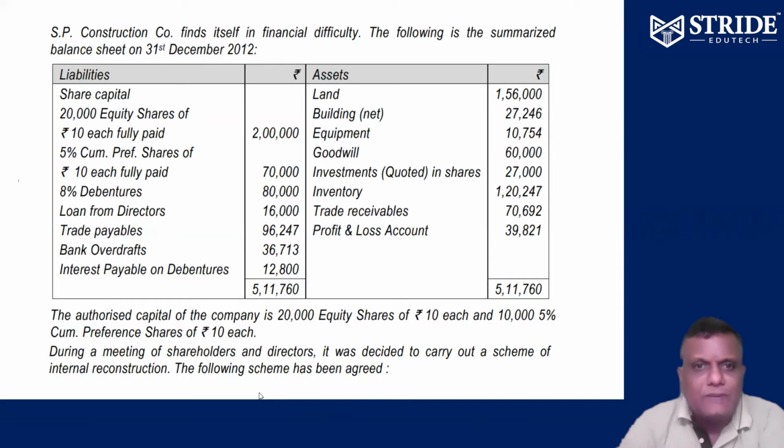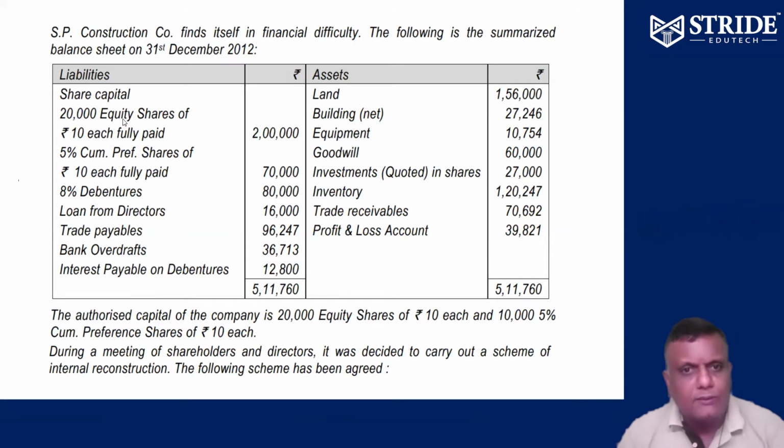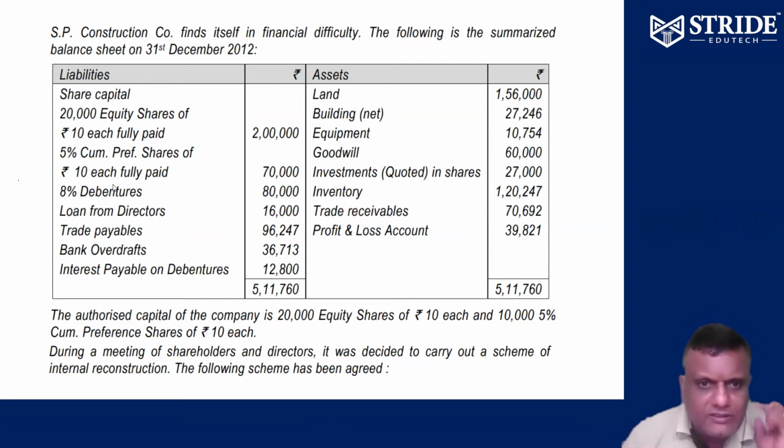Let's see. SP Construction Company finds itself in financial difficulty. So the following is the summarized balance sheet as on 31st December 2012. They have equity share capital, 20,000 equity shares of 10 each fully paid, 2 lakhs. 5% cumulative preference shares of 10 each fully paid, 70,000. 8% debenture 80,000. Loan from directors 16,000. Trade payables 96,247. Bank overdraft 36,713. Interest payable on debenture 12,800. So total liability 5,11,760.